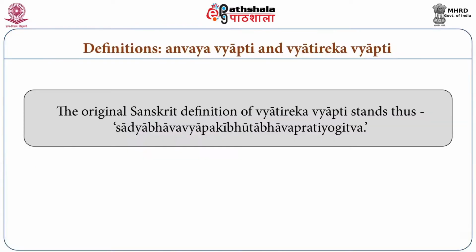As this was the example of Anvay Vyapti, now let us see what Vyatirek Vyapti is. The definition of Vyatirek Vyapti is Sadhya Abhav Vyapaki Bhuta Abhav Pratiyogitva. We have just mentioned that in the case of Vyatirek Vyapti, the absence of sadhya, that is sadhya abhav, is regarded as vyapya, and the absence of hetu, that is hetva bhav, is regarded as vyapak.